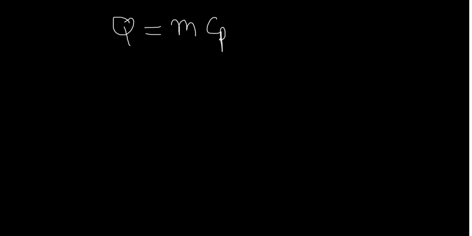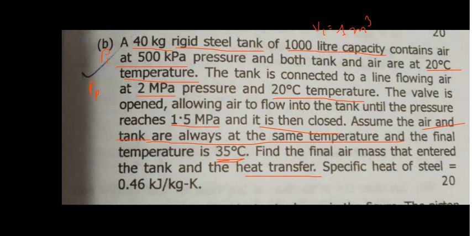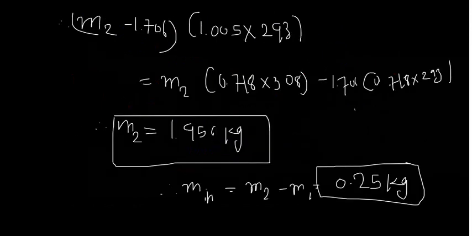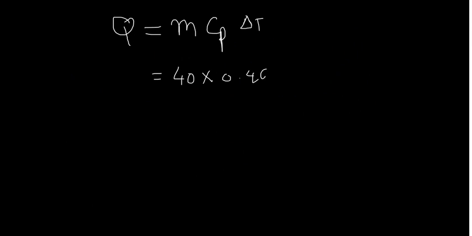Okay, so after closing the valve and after filling the tank, the mass of the tank is 40 kg. The specific heat of steel is given in the question. Specific heat of the steel, because heat is conducted from the steel body, is 0.46 kilojoule per kg Kelvin. And the temperature difference is, because initially air is at 20 degrees Celsius and the final temperature is 35 degrees.